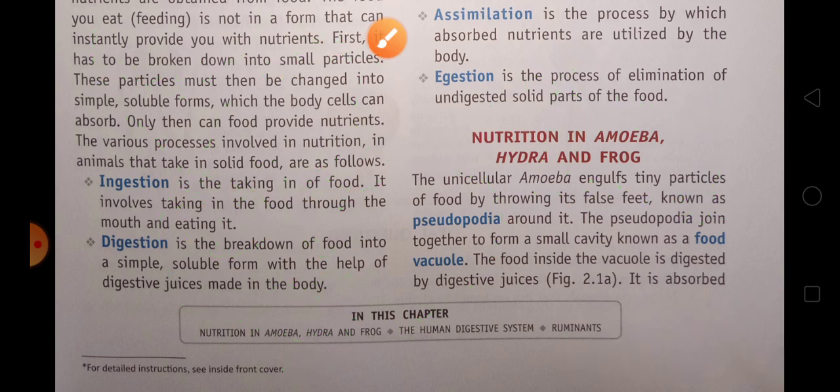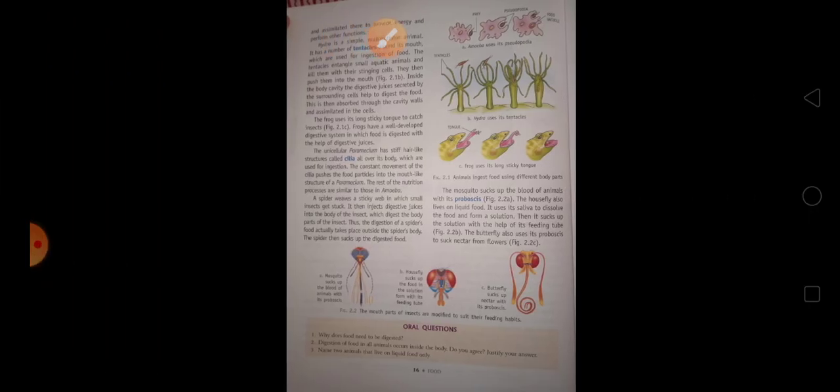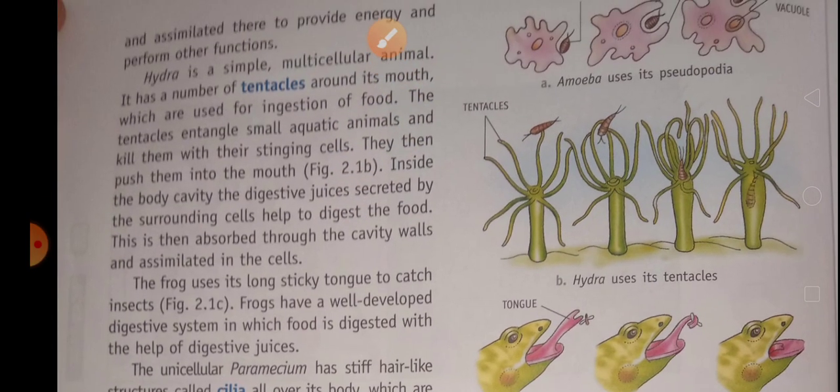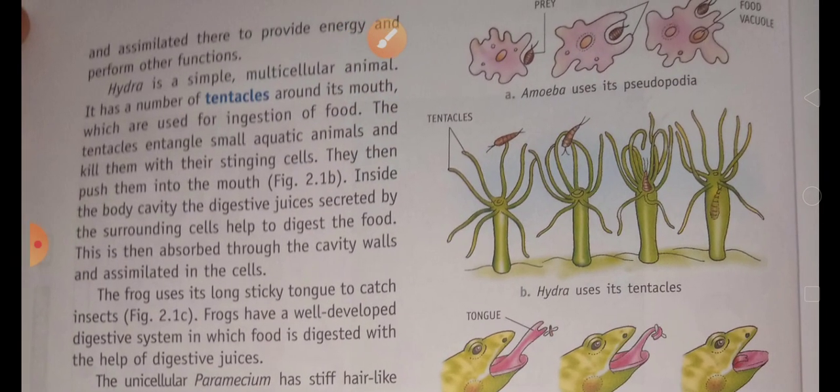The food inside the vacuole is digested by the digestive juices, and it is absorbed and assimilated there to provide the energy and perform the other functions. So after complete digestion, the digested food provides the energy to the cell to perform the other functions.